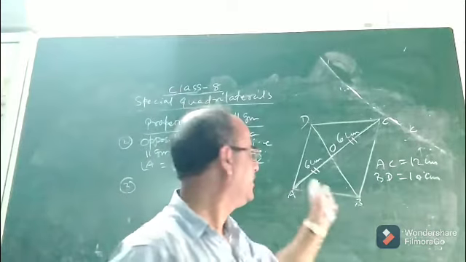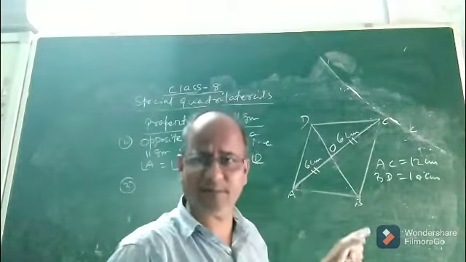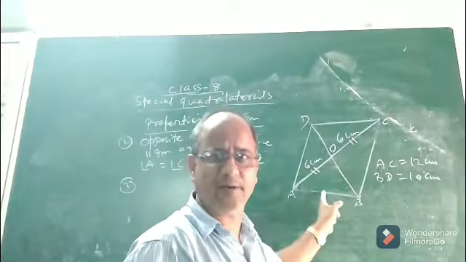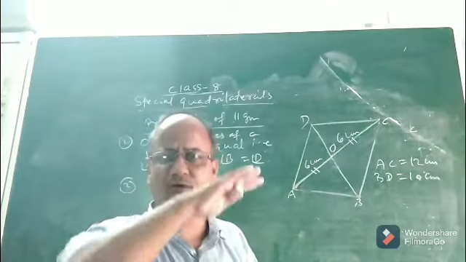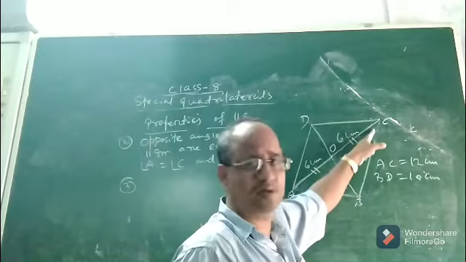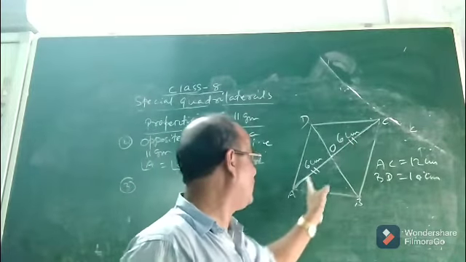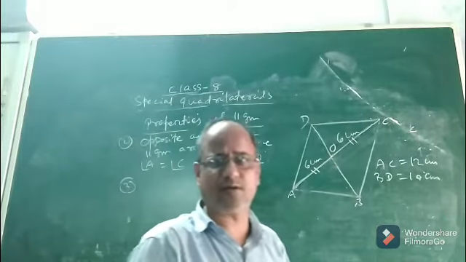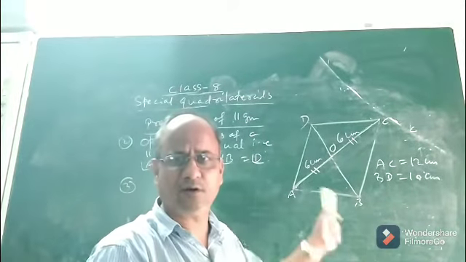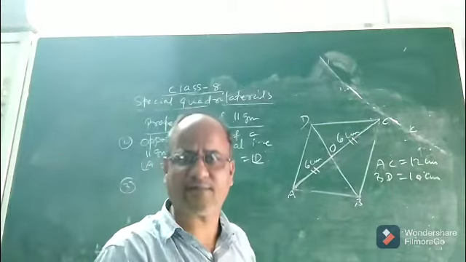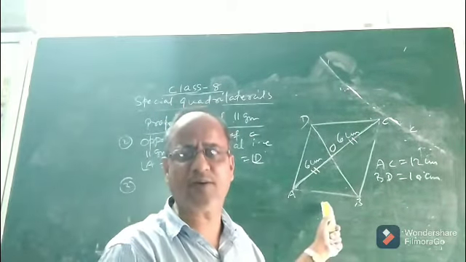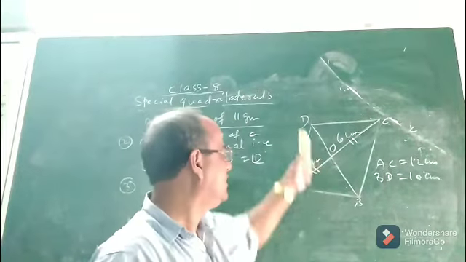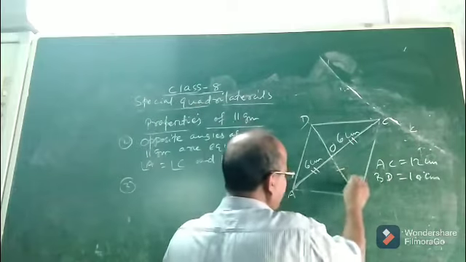So what does it mean? It means that the diagonal has been bisected. The diagonal has been bisected. Bisected means what? To divide anything into two equal parts or two equal halves. As the length of AC was 12 centimeter. And when OA equal to 6 centimeter and OC equal to 6 centimeter, what will be the conclusion? The conclusion is the diagonal AC has been bisected into two equal parts or two equal halves. The length of each part being how many centimeter? 6 centimeter. Okay. Similarly, you measure OB and OD.